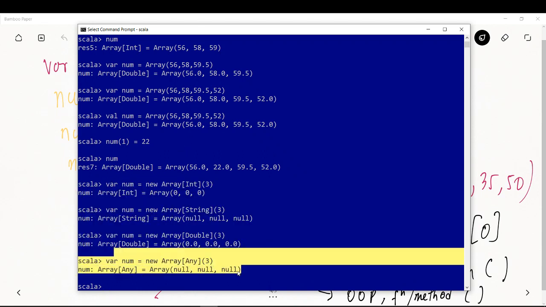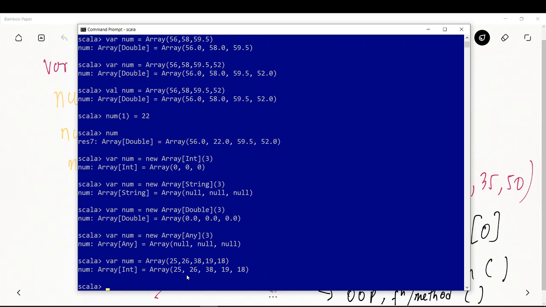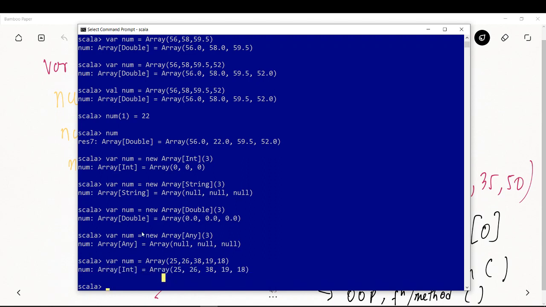Instead of declaring it like this, you can also directly declare an array in Scala, where val num is equal to Array, and just specify the elements that you want to put. Over here we are defining an array, and I did not do any declaration separately.